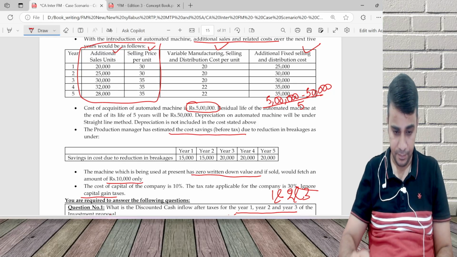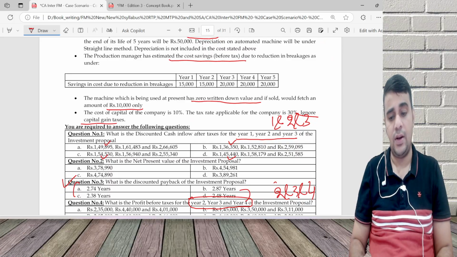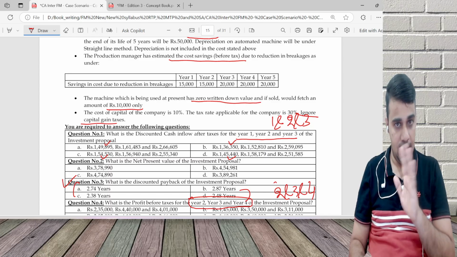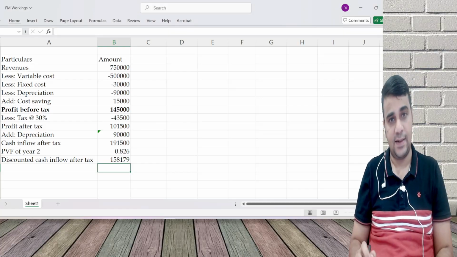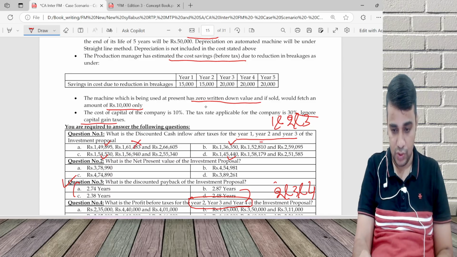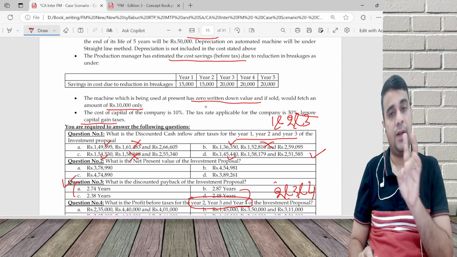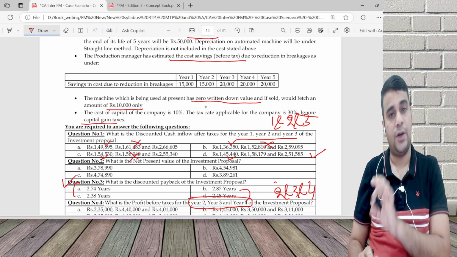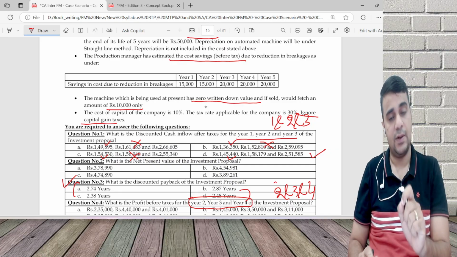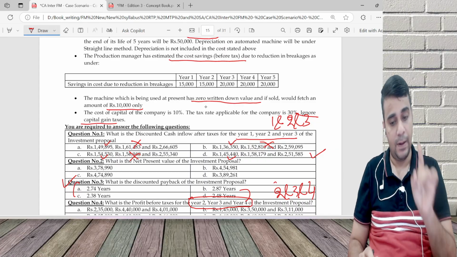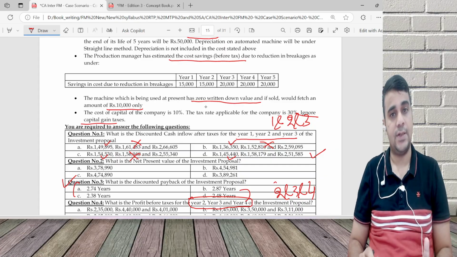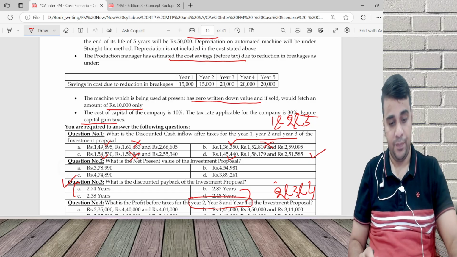Now see here. What is the discounted cash inflow after tax for year 1, year 2, year 3? Year 2 only I have done, which is 158,179. So year 1 will be 145,440. Year 2 will be 158,179. Year 3 will be 251,585. What is the use of this? This will give me discounted payback. First year 145,440, second year 158,179, third year 251,585. I'll come to discounted payback.